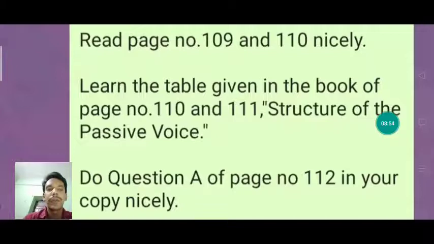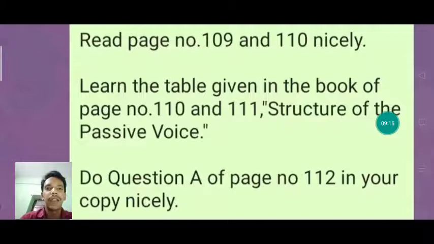After that, your homework is there. Do question A of page number 112 in your copy nicely. This question is transformation of sentences from active voice to passive voice, and I hope that after studying this much you can transform the sentences from active voice to passive voice.